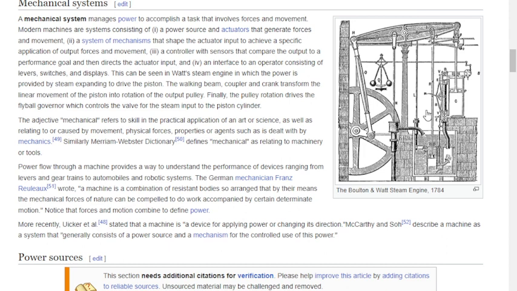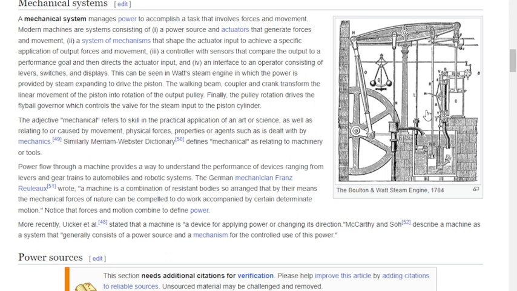A controller with sensors compares the output to a performance goal and then directs the actuator inputs, and an interface to an operator consists of levers, switches, and displays. This can be seen in a steam engine, in which the power provided by steam is expanded to drive the piston.